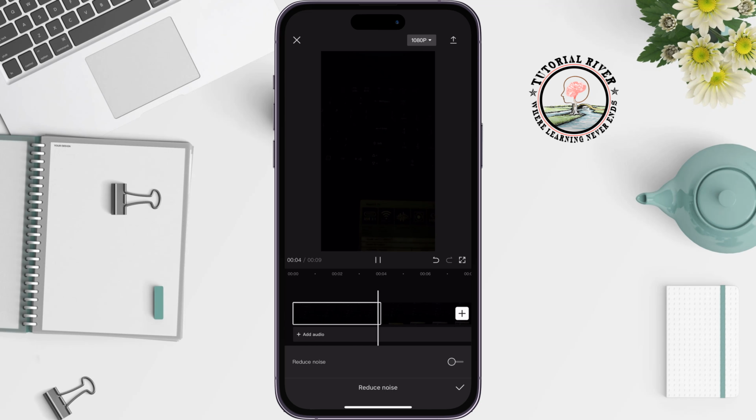This tutorial review will show you how to fix audio and remove background. So this is how we can remove background noise from video in CapCut.